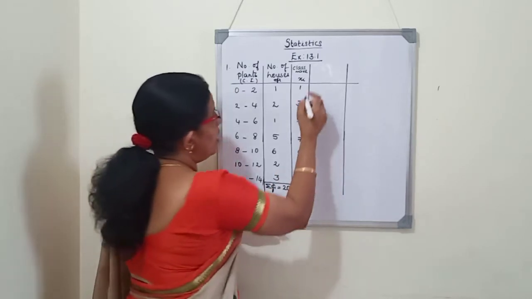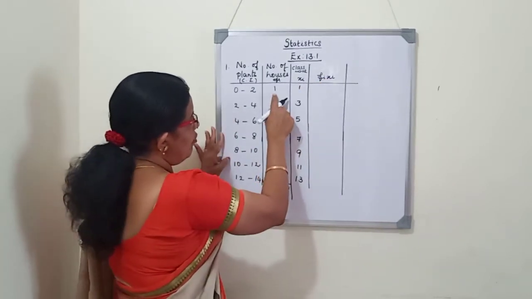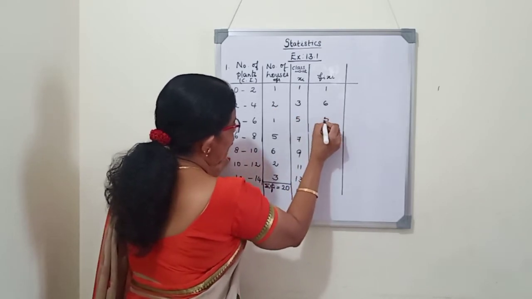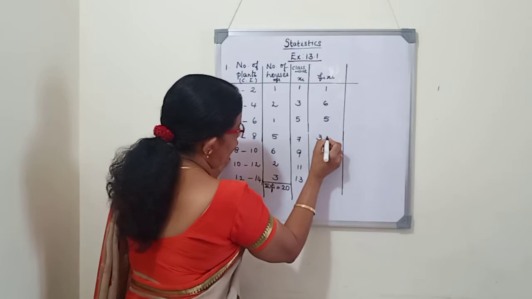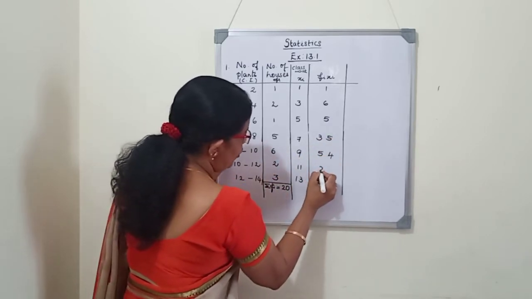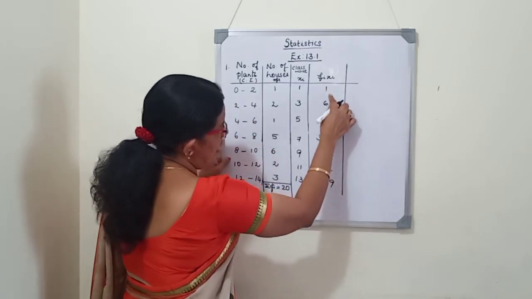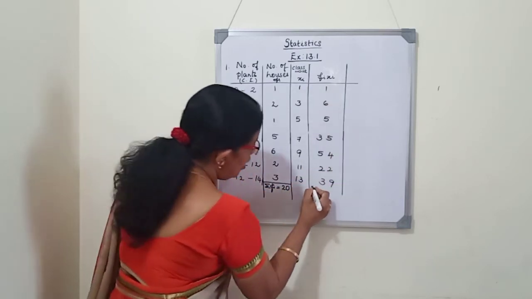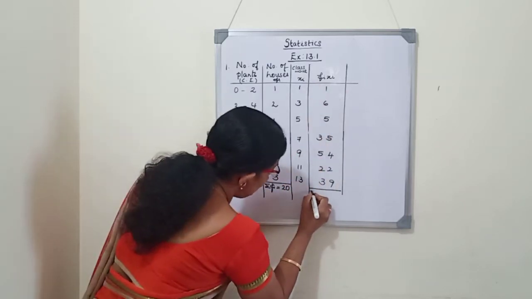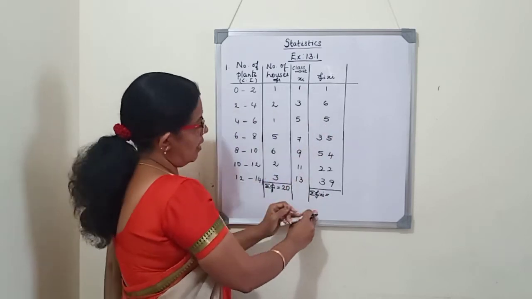Now the next column is fi xi. We have to multiply the frequency with the class mark. That is 1 into 1, 1. 2 into 3, 6. 1 into 5, 5. 7 fives are 35. 6 nines are 54. 2 elevens are 22. And 3 into 13, 39. If you write in the same order, in the correct place value, it is easy for you to add. So here we will write the sum of all the fi xi. We will write it as sigma fi xi, the sum of all the fi xi.